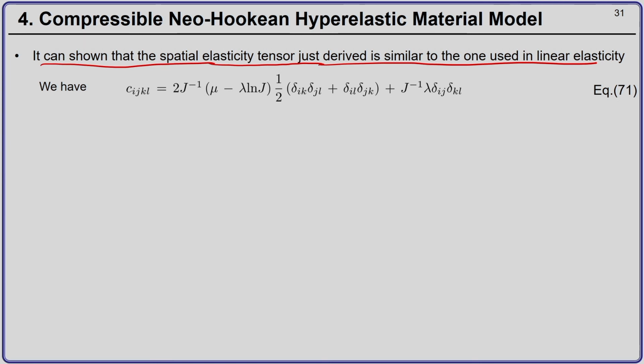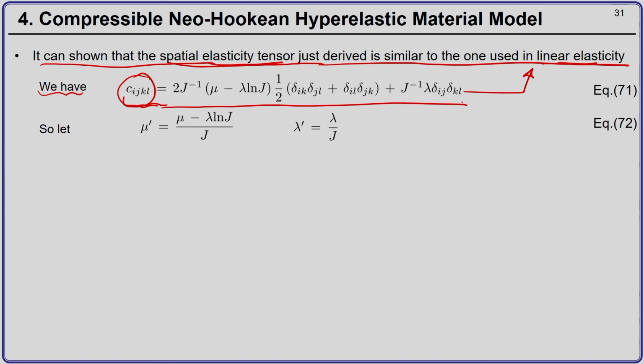So, what it means is the spatial elasticity tensor that we have derived here, under special conditions, will give you the 4th order elasticity tensor that is usually used in linear elasticity. So, let us see how that can be done. Remember, in index notation the 4th order spatial elasticity tensor is given by the following expression.